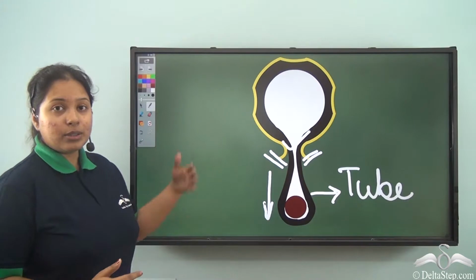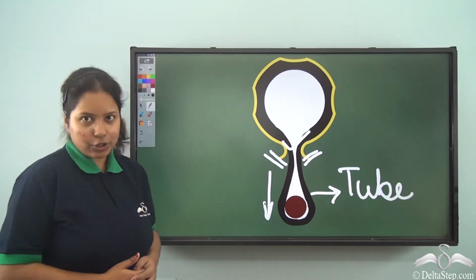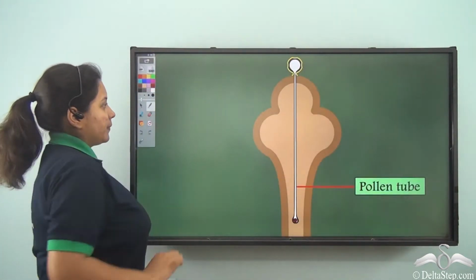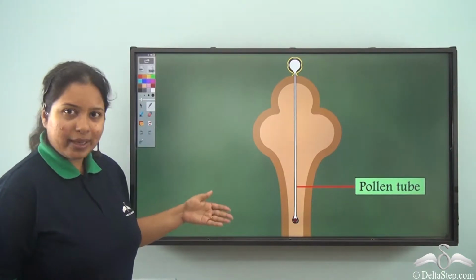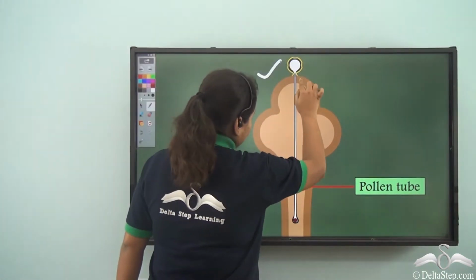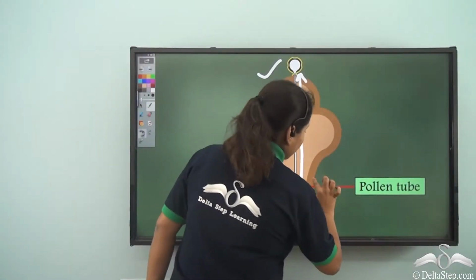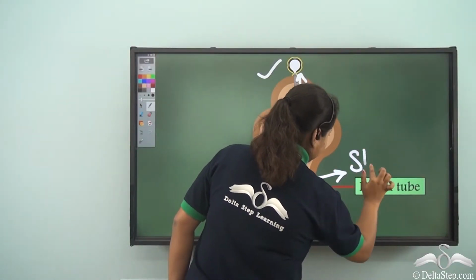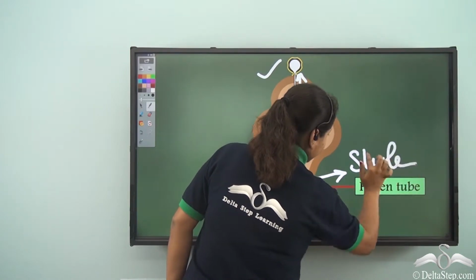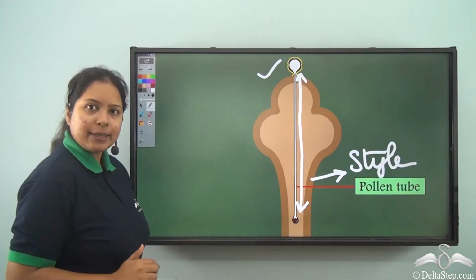So, this is how the pollen grain starts its journey. See, over here we can see that the pollen grain has made a long tube-like structure through the style, which is the part of a gynoecium.